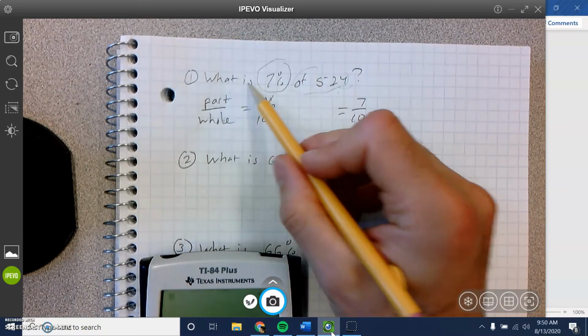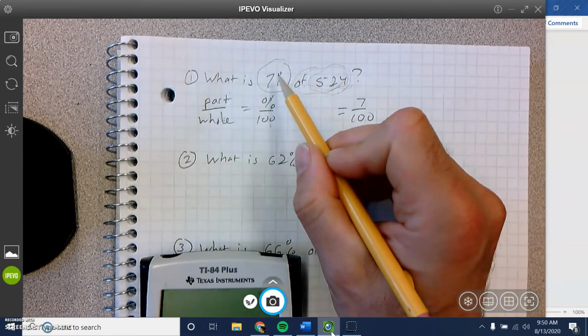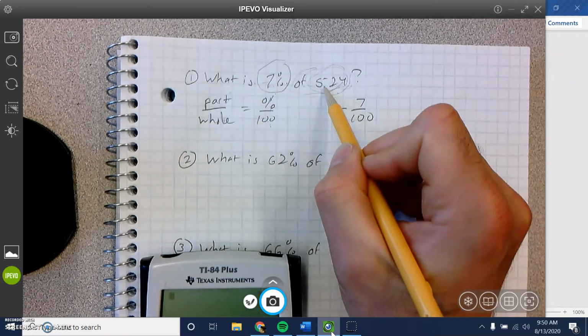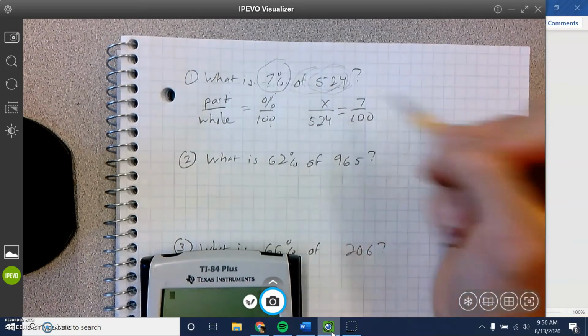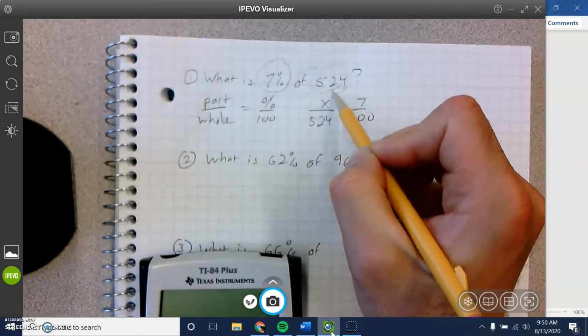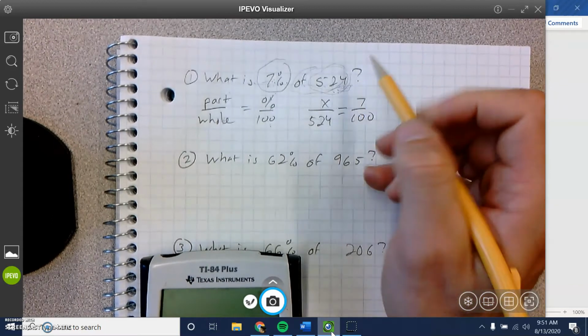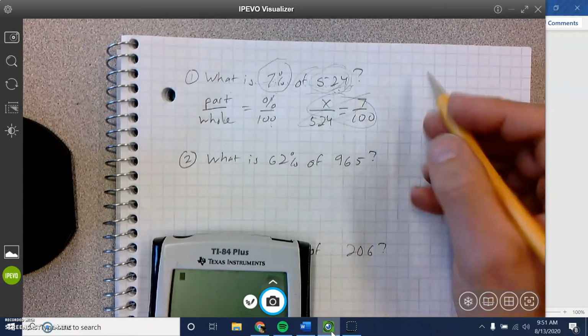Of what is 7% of this? So this is the total. This is the whole thing. I want a part of 524. I want a portion of it. So the whole thing is 524, and I'm looking for the part that's 7% of that, which is under 52.4. So now you can cross multiply and divide if you want.